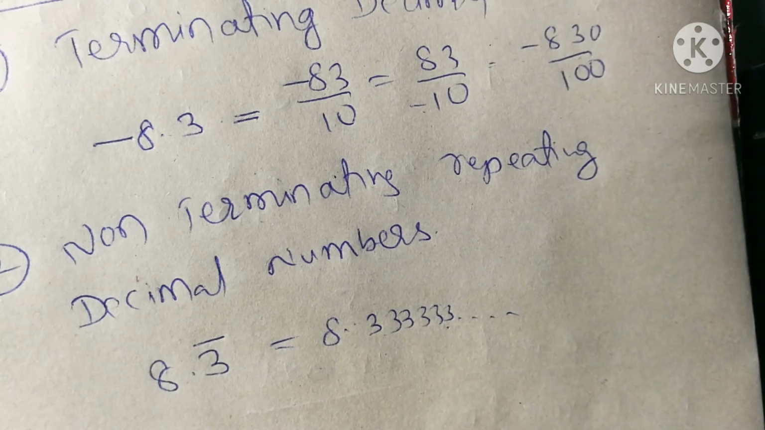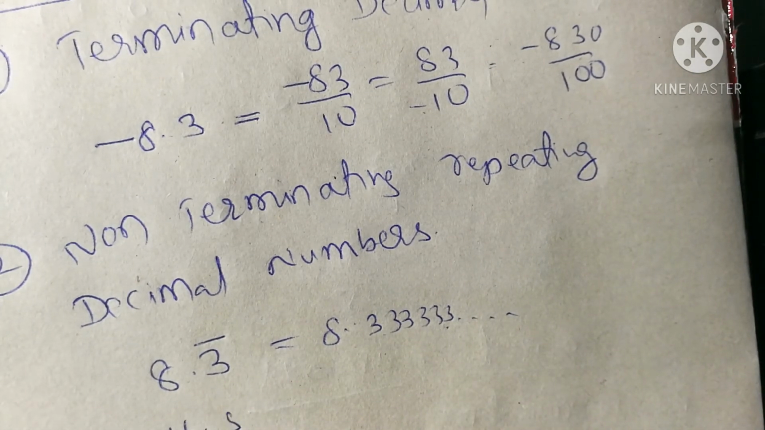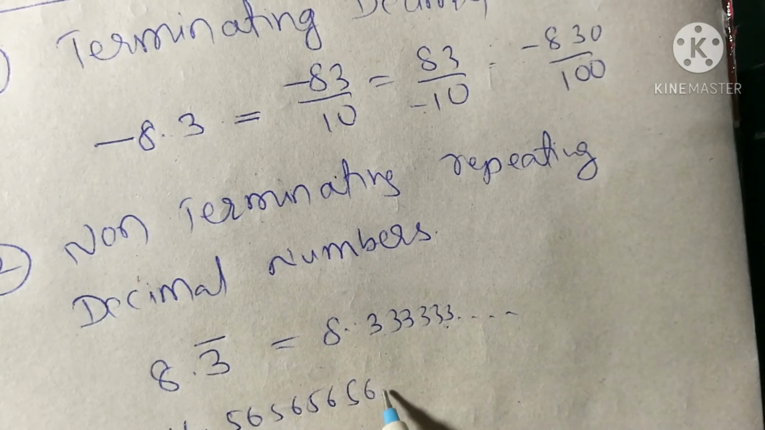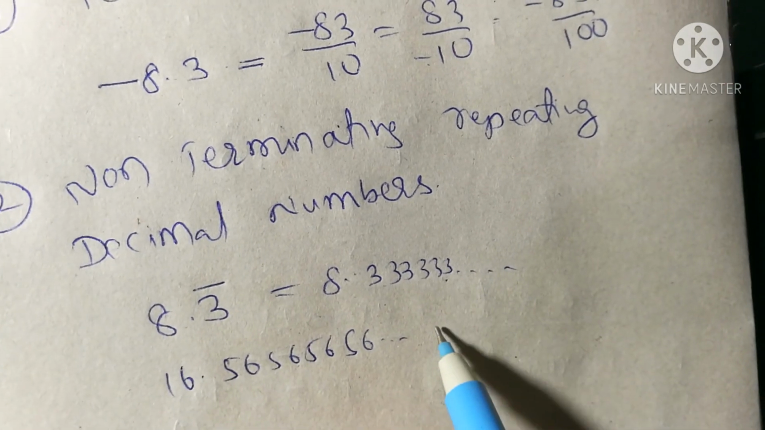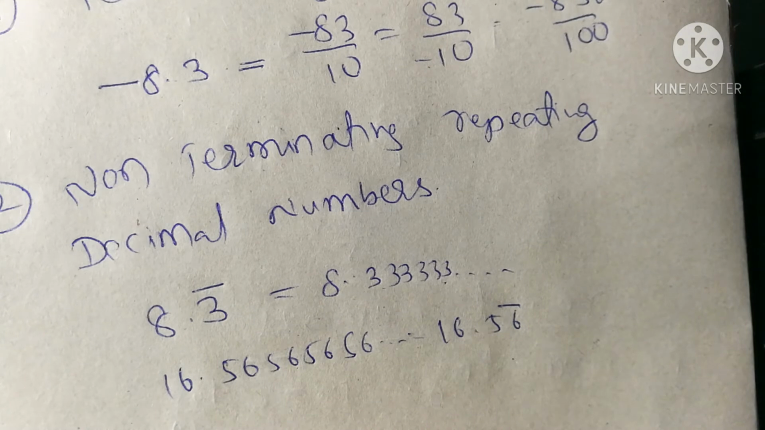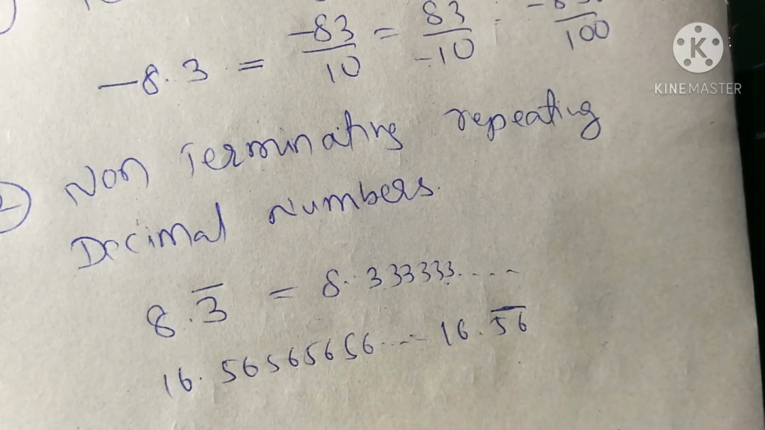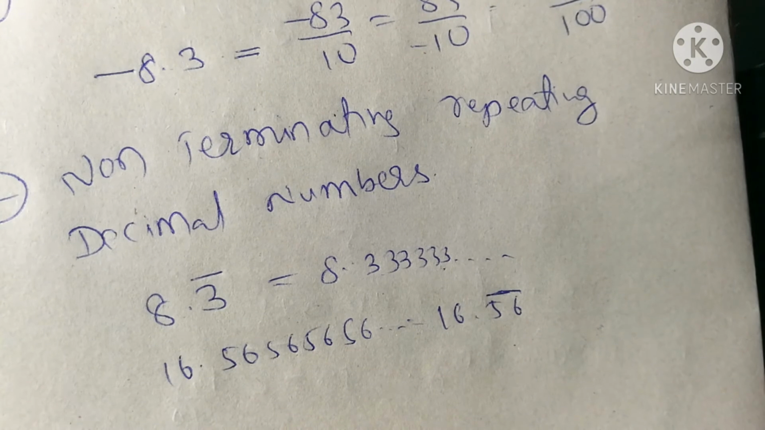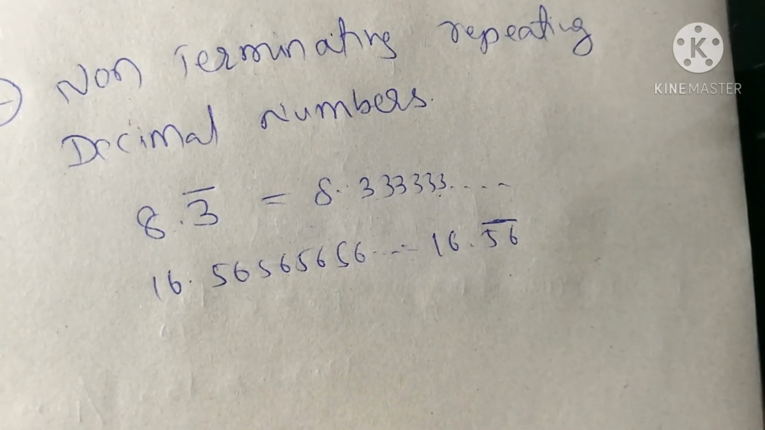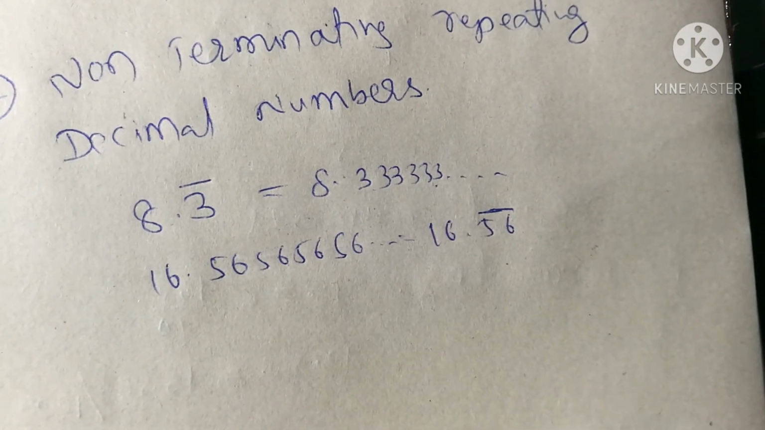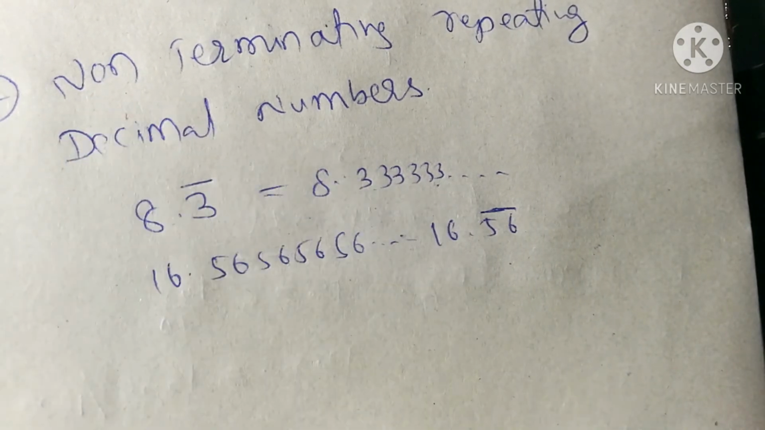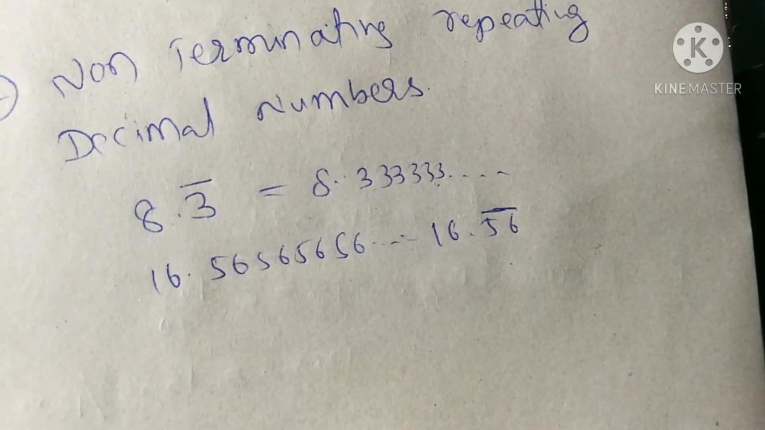Not only this example, you can take 16.56 bar. You can take like this. So these are all non-terminating repeating decimals. Can we convert them into p by q form? I will tell you for one example. For 16.56 bar I will tell you how to convert into p by q form, but all non-terminating repeating decimals can be converted into p by q form.